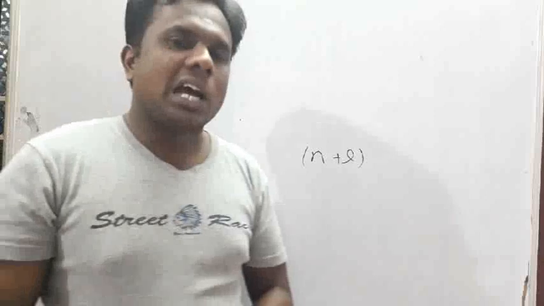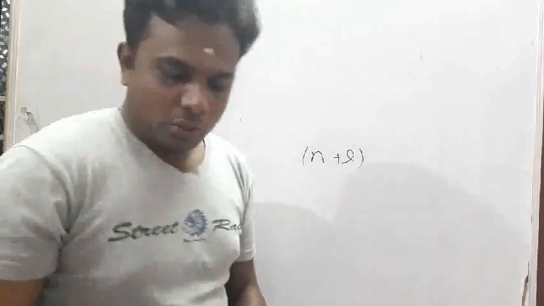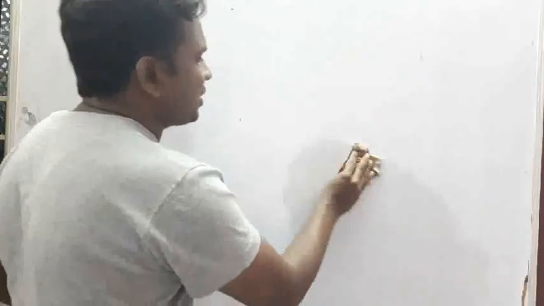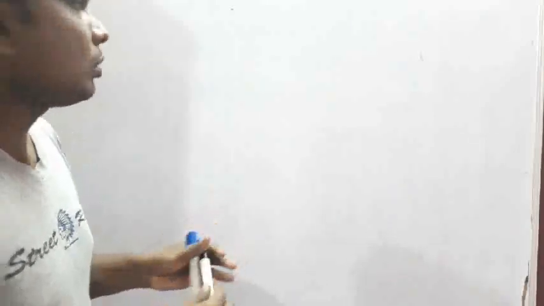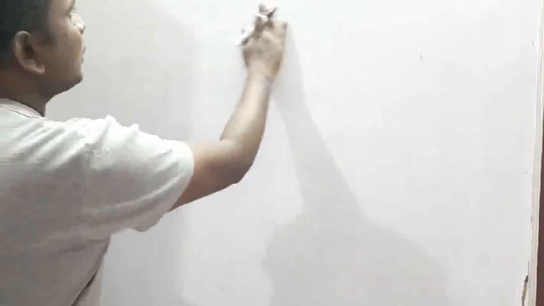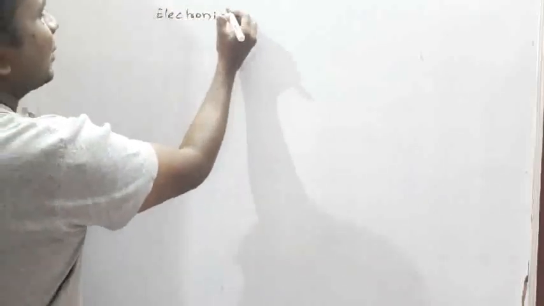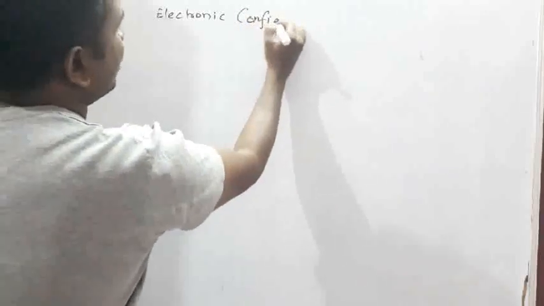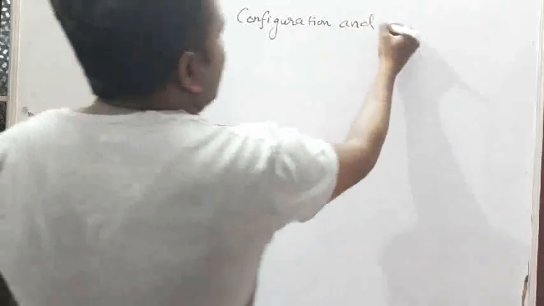I will explain the Aufbau principle when I start atomic structure. So here we will see how elements are placed in the periodic table according to electronic configuration, and the structure of the periodic table.